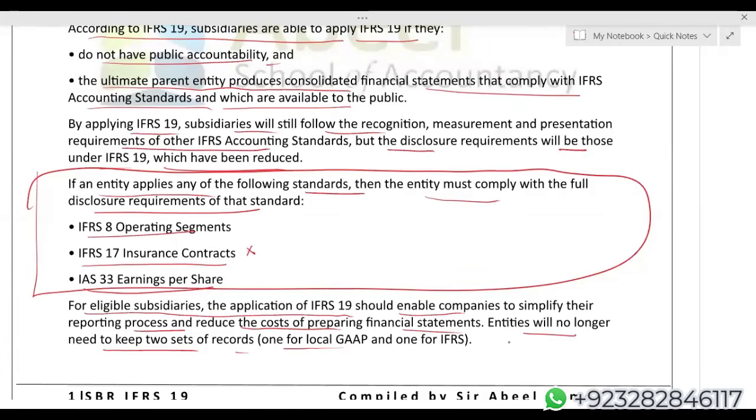Now, in P&L, we have 5 categories: operating category, investing category, financing category, income tax category, and discontinued operations category. So from here onwards, if there is any transaction which affects the P&L, you have to mention exactly under which category you show that impact.